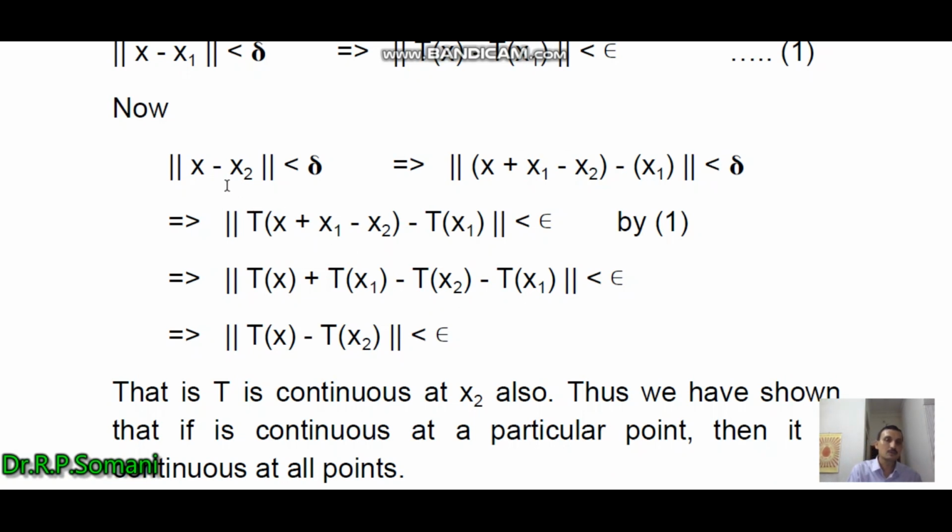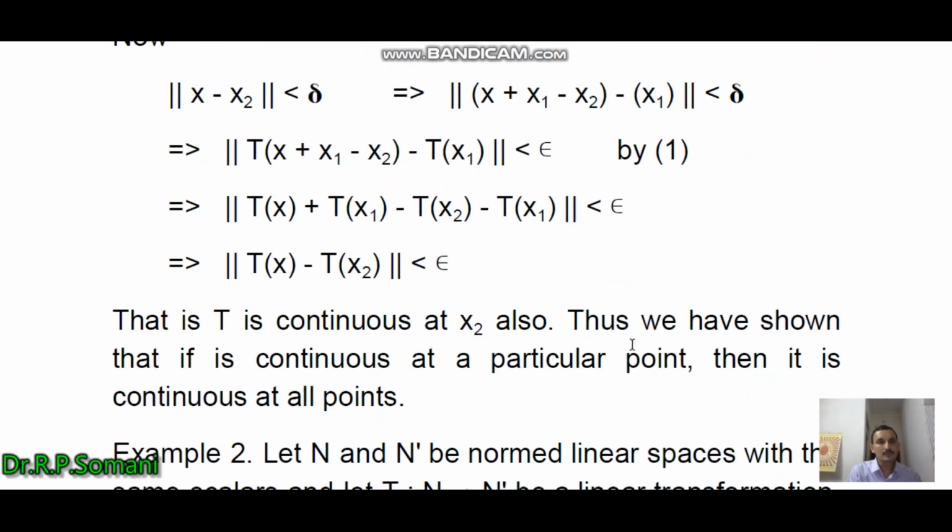For all such points x for which norm x minus x2 is less than delta, we obtain norm Tx minus Tx2 less than epsilon. Therefore, we can say that T is continuous at x2 also. And here these 2 points are arbitrary. So we can say that if it is continuous at one point, then it is continuous at all other points.